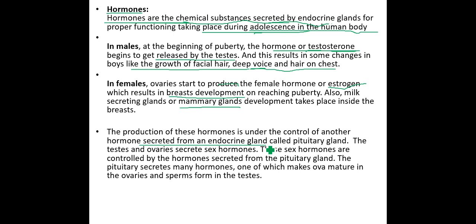The pituitary gland controls all kinds of hormone secretion. Thus testes and ovaries secrete sex hormones, which are controlled by hormones secreted from the pituitary gland. You have to remember that hormones from the pituitary gland are released into the bloodstream and reach parts of the body, where the target organs stimulate the changes in the body at the onset of puberty.